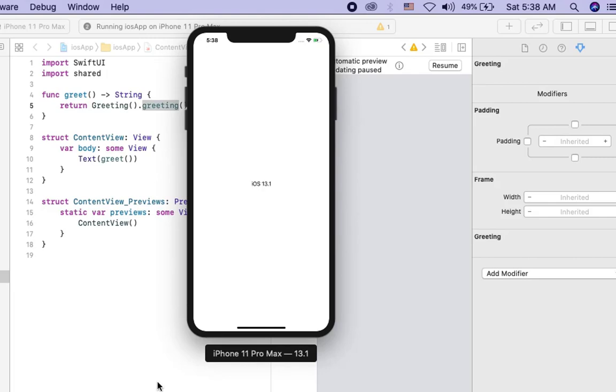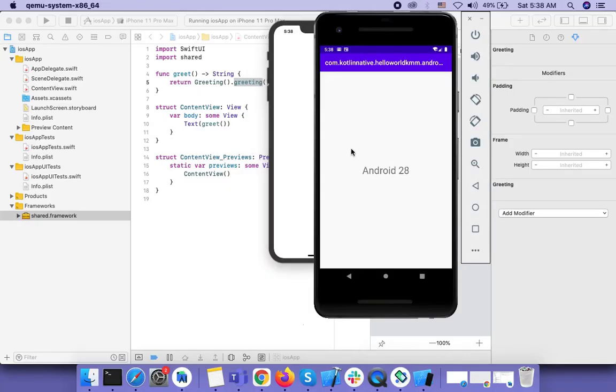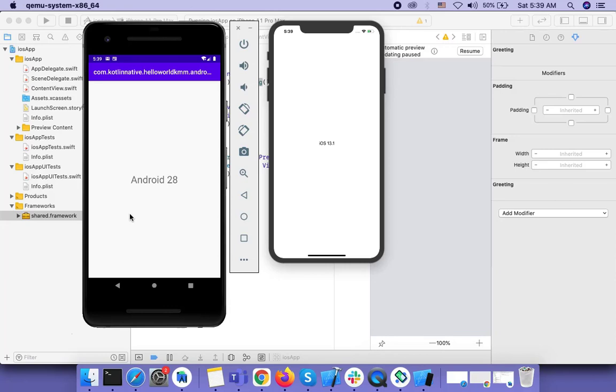Okay, great. So on iOS we are having output iOS 13.1, and in Android we are having Android 28. So it is clear that we can have platform specific implementation to the method. Same method is invoked from shared module on both the operating systems, and on both the operating systems we are getting different output. This is how we can use native code inside shared module.